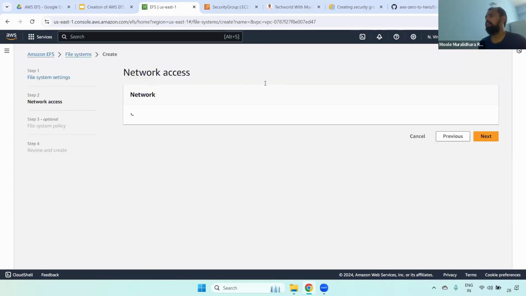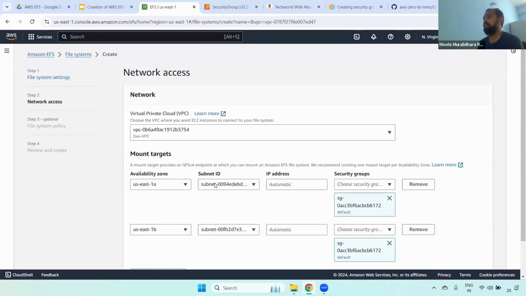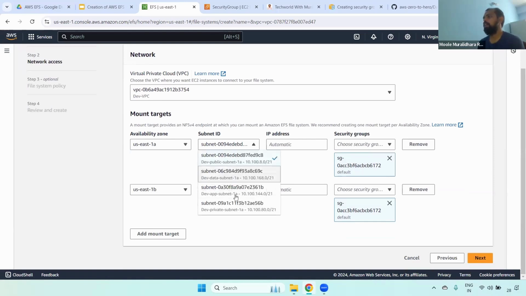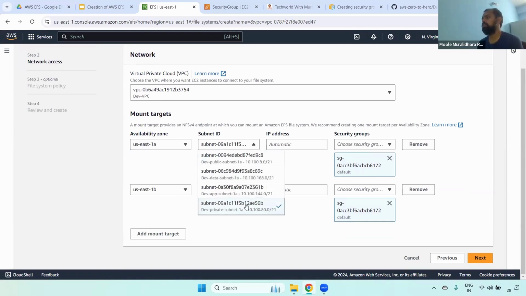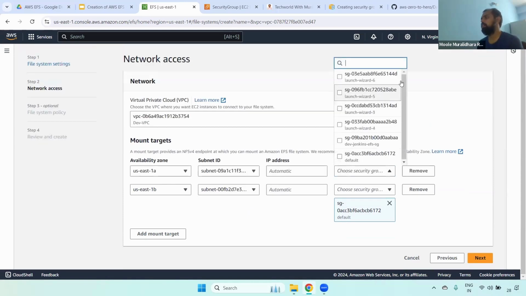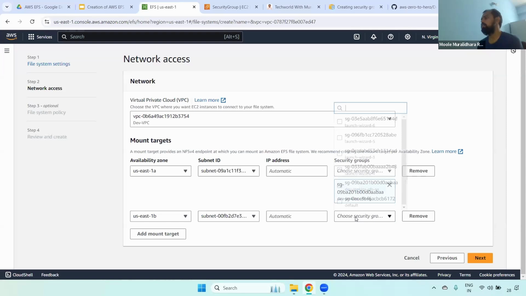I click the next button, and then here you have to select the specific VPC. For example, we are creating for dev, so dev-VPC. Here we have multiple zones, 1A and 1B, and I'm selecting the private subnets, or you can select public also. Here you have to select your security group. If you observe here, we have dev-Jenkins EFS. Now you can come down and check it here.